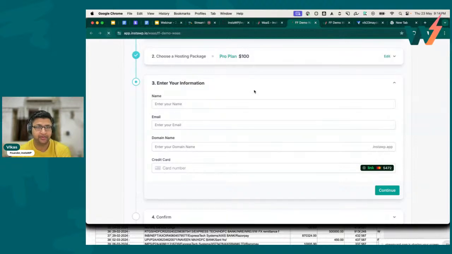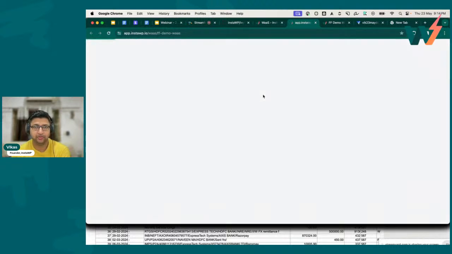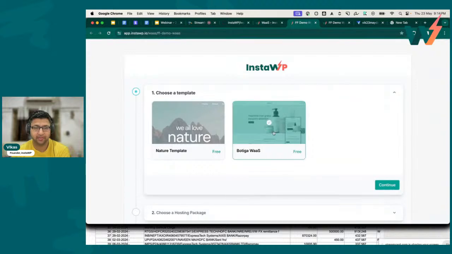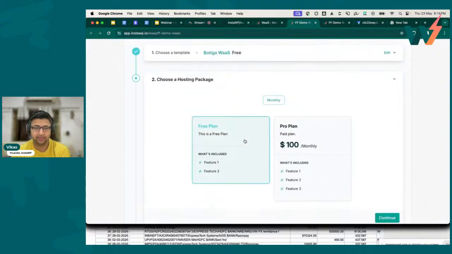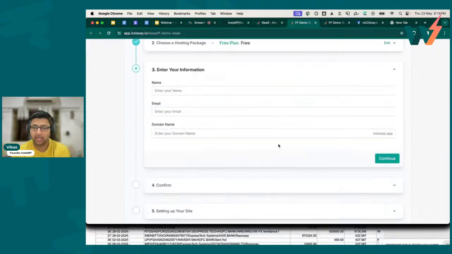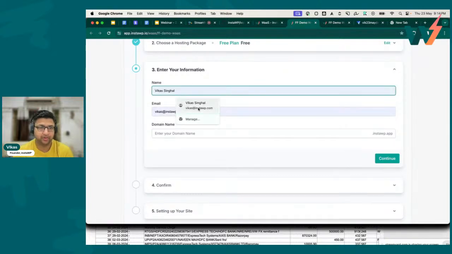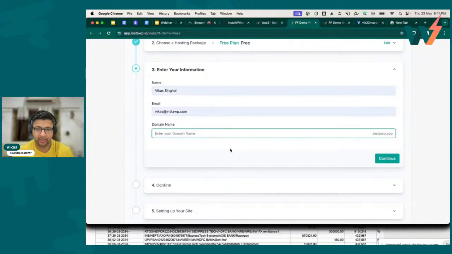So let me just refresh and try to select the same template, but this time I'm going to select the free plan and it won't ask me for a credit card. So I'm going to enter my details and enter a domain name. By default, the user gets the website with an instawp.app domain.